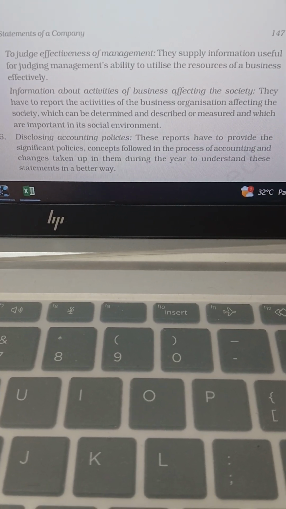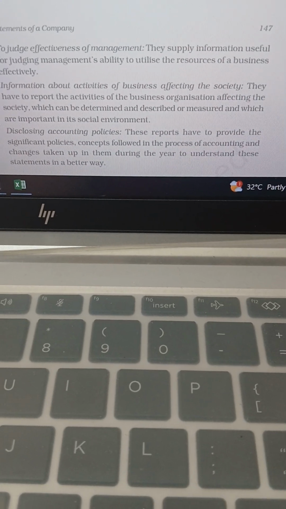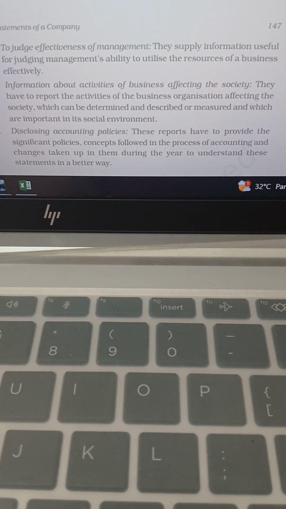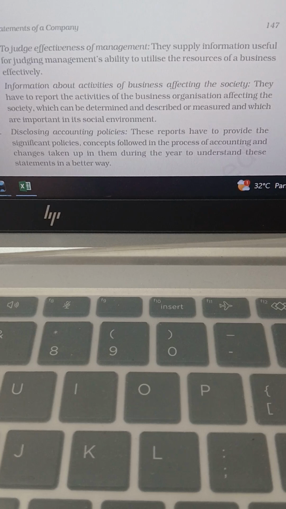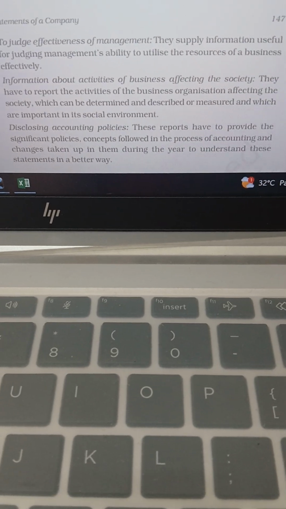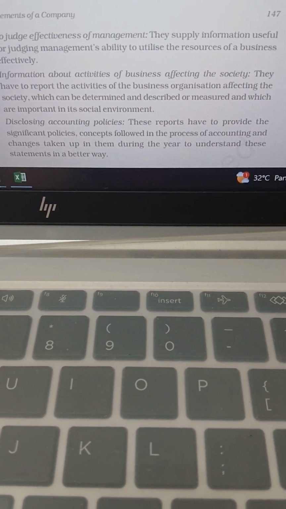Then disclosing the accounting policies. These reports have to provide the significant accounting policies, concepts followed in the process of accounting, and changes taking place to them from time to time.